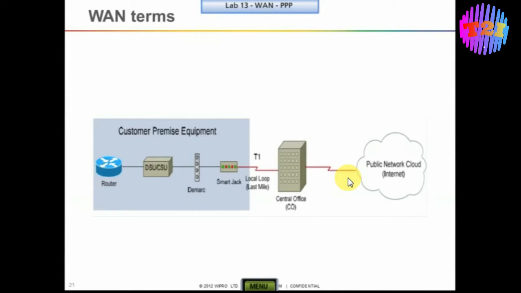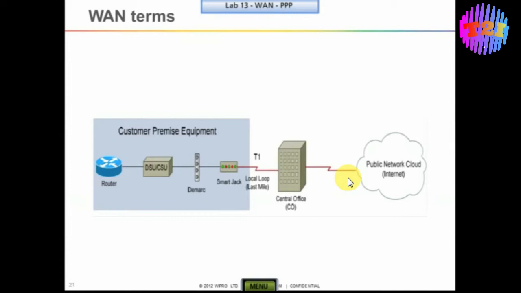The demarcation point is the last checkpoint of the service provider. What we check is from the router whether we can communicate to the CSU/DSU unit or the modem. Up to there we can check. Beyond that, if there is a link down, it is completely a problem related to the service provider.